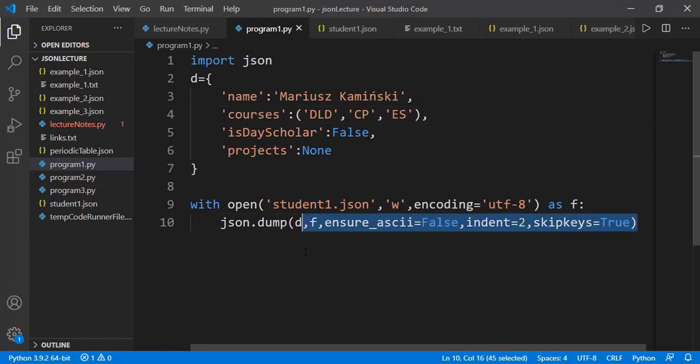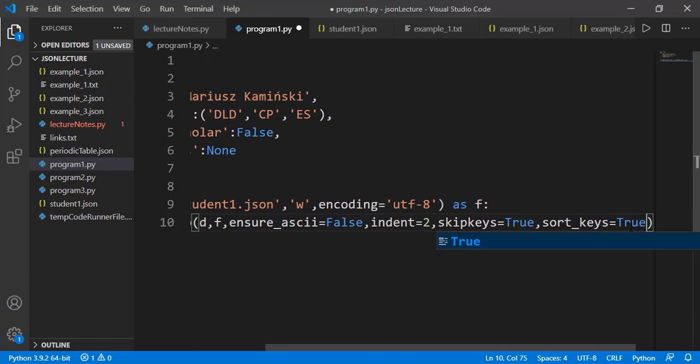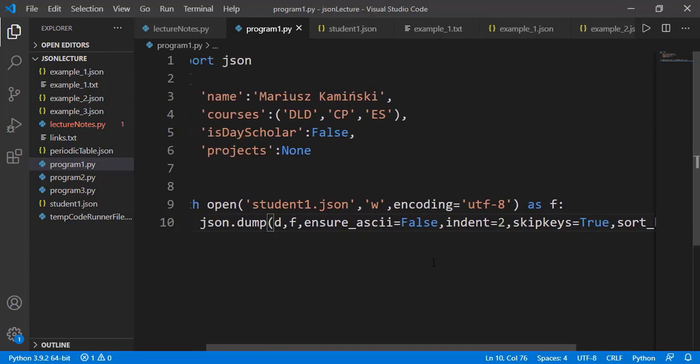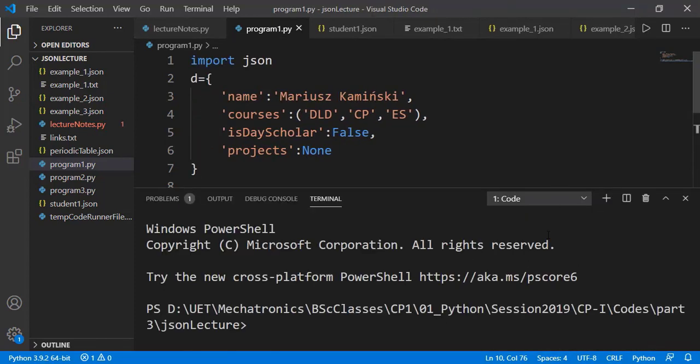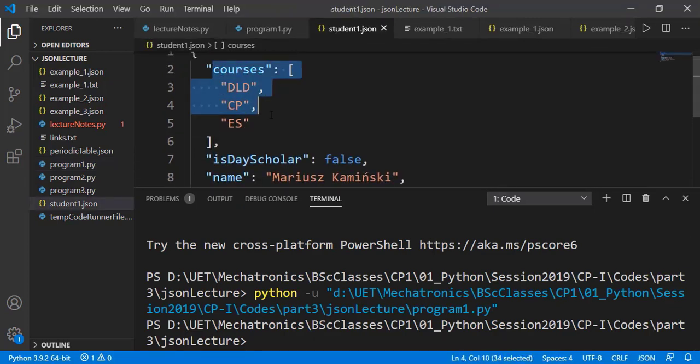There is yet another optional input argument that can be helpful, and it is sort_keys. If we set that to true, it will write the JSON file in the sorted order of the keys. See that in the JSON file, courses is at the top because the key courses comes first alphabetically, and so on for the other keys.